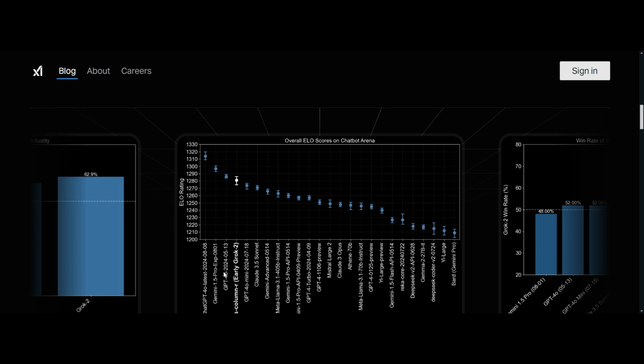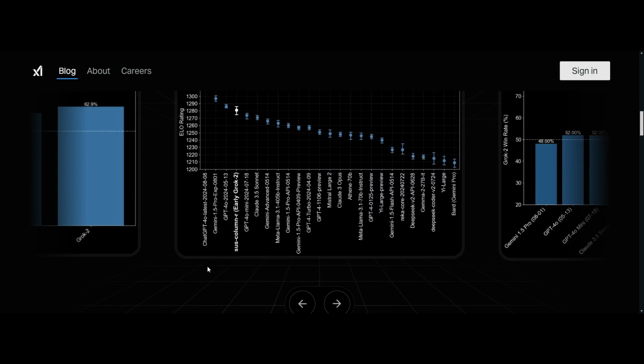There are still some models outperforming it, such as GPT-4o, Gemini 1.5 Pro, and also the latest ChatGPT-4o model. But it is outperforming other LLM models like Claude 3.5 Sonnet and, as they said, the OpenAI GPT-4 Turbo model.